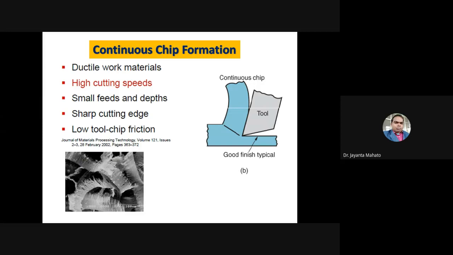So in machining operations, mainly in turning operations, different types of chips are formed, like continuous chips, discontinuous chips, and serrated type of chips. Continuous chips are mainly formed in case of ductile material. So chips are forming like this continuously, with no breaking of the chips.